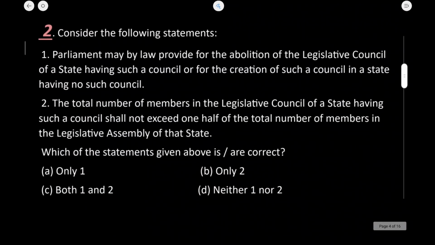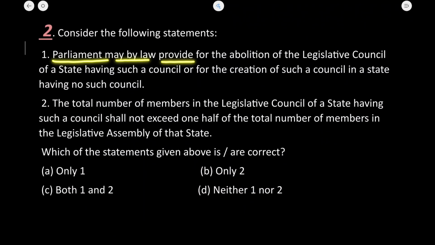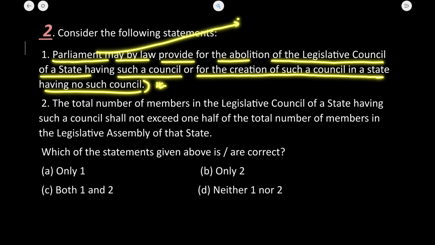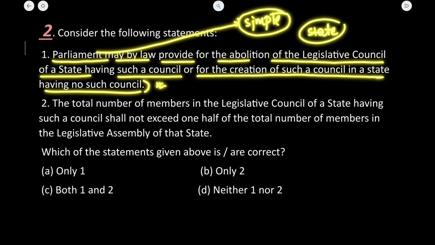Now the next question is, the parliament may by law provide for the abolition of the legislative council of a state having such council or for the creation of such council in a state having no such council. The statement is absolutely correct as the parliament can create or abolish the state legislative council by a simple majority. But prior to the simple majority, the concerned state which is going to create or abolish the legislative council must have passed a resolution that needs to be passed by the special majority of the house. Okay, so the first statement is correct.